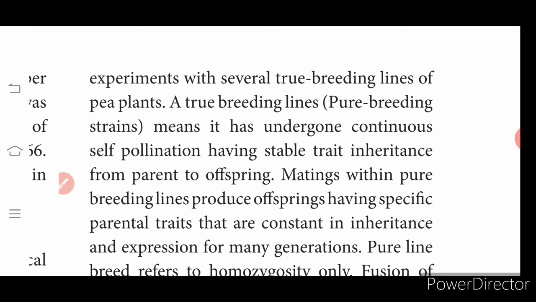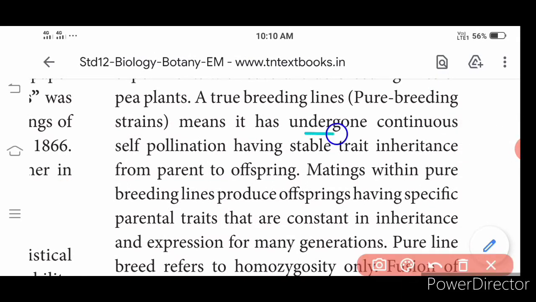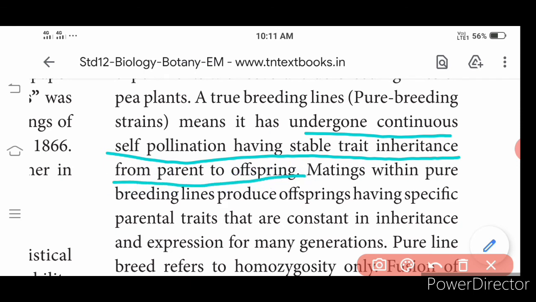A true breeding line, or pure breeding line, what does it mean? It has undergone continuous self-pollination, having stable trait inheritance from parent to offspring. If continuous self-pollination is made, generation after generation, and it produces only dwarf plants, do you follow? You do self-pollination with the dwarf plant, the next generation also looks dwarf only, and again you do self-pollination.